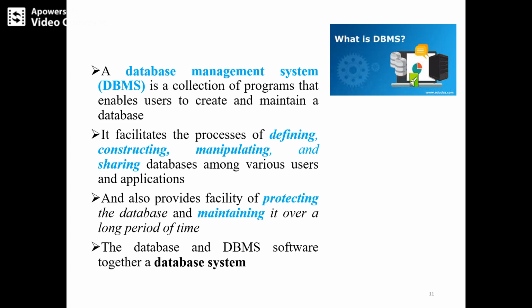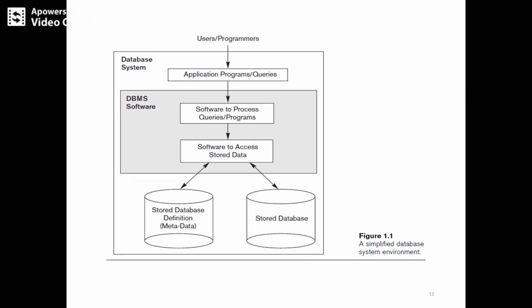Now we will see how the database system looks from the figure. This is a simplified database system environment where you can see the DBMS software as well as application programs. DBMS software and application programs interact together, and we store the data in these databases. There are two storage media. The first storage medium we call metadata. The second storage medium we call the stored database.